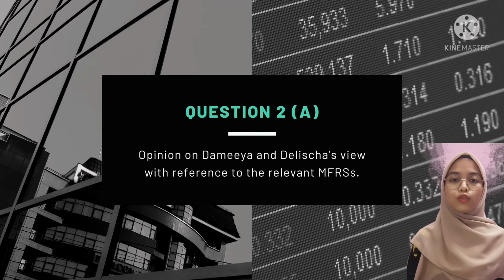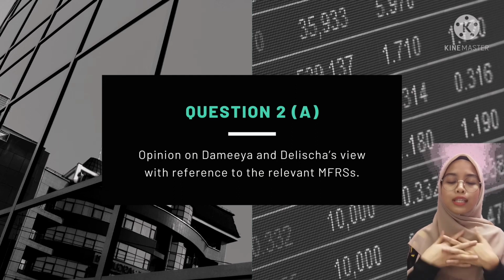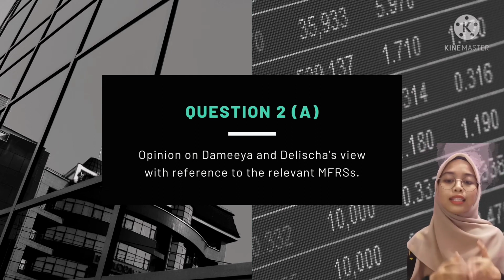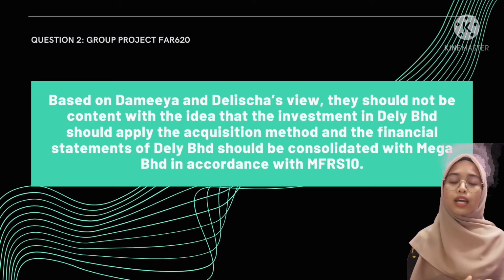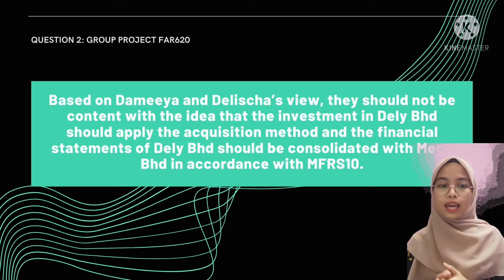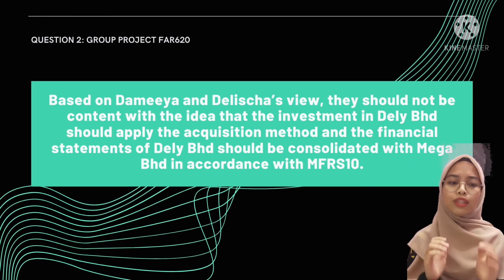Next, we will proceed to question number 2. As for question 2A, we need to state our opinion based on Damia and Nilisha views. Based on Damia and Nilisha views, they should not be content with the idea that the investment in Dilai Berhad should apply the acquisition method and the financial statement of Dilai Berhad should be consolidated with Mega Berhad in accordance with MFRS 10.